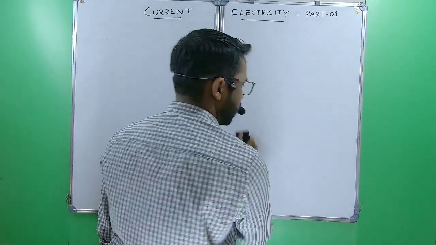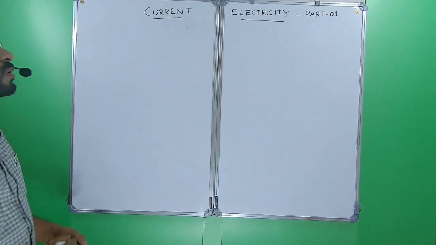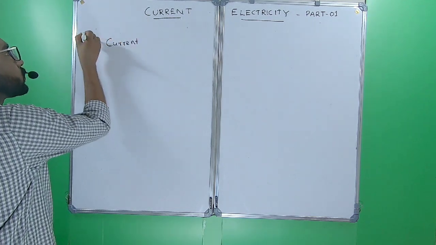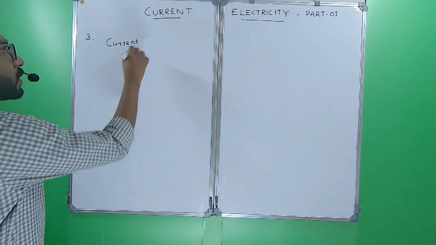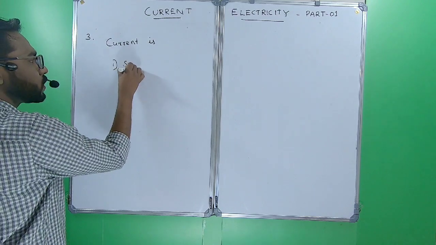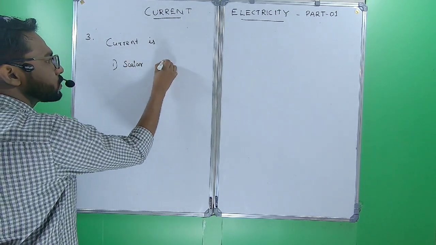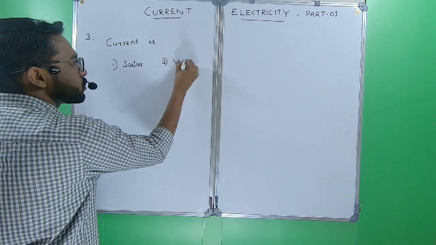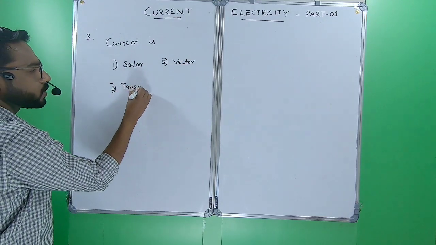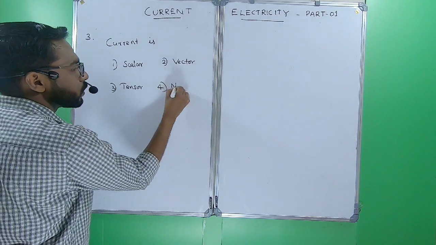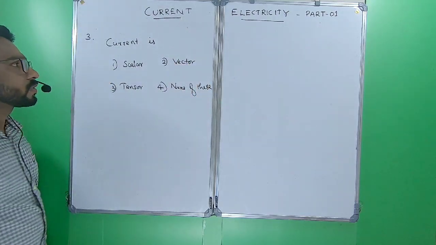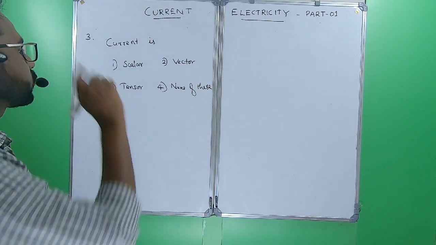Okay. Now we have a question. Question number 3. Electric current is: the first option scalar, second vector, third tensor, fourth none of these. Which will you opt?